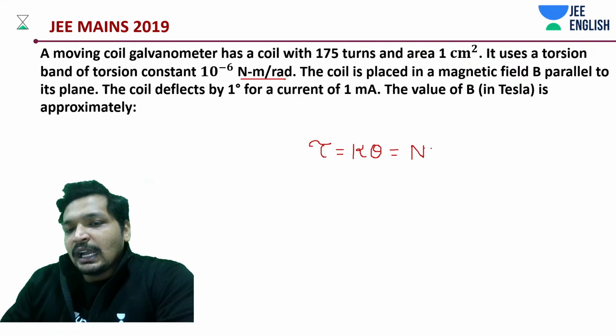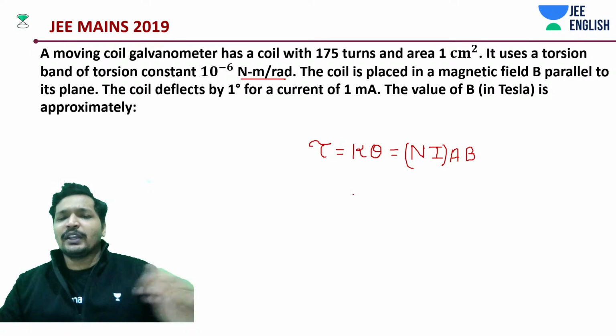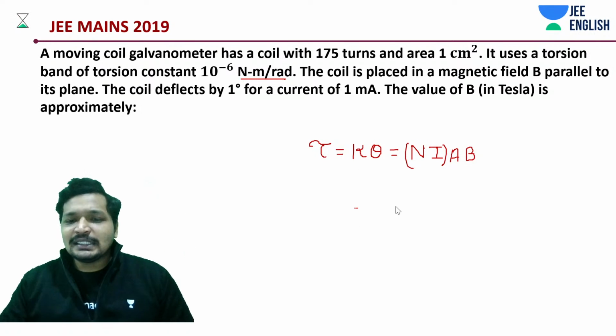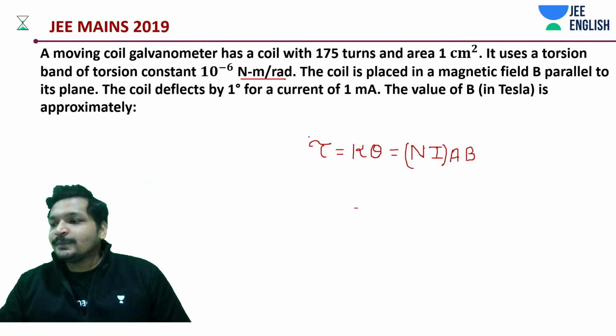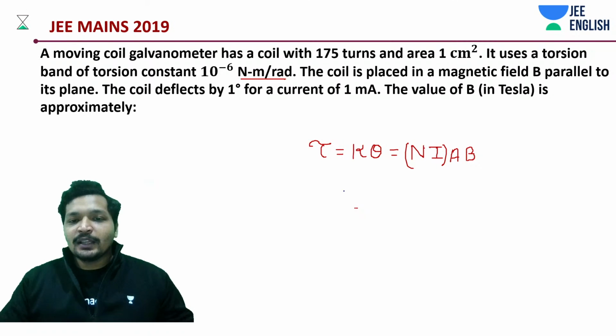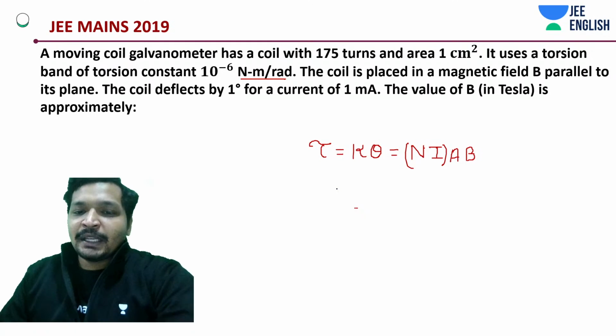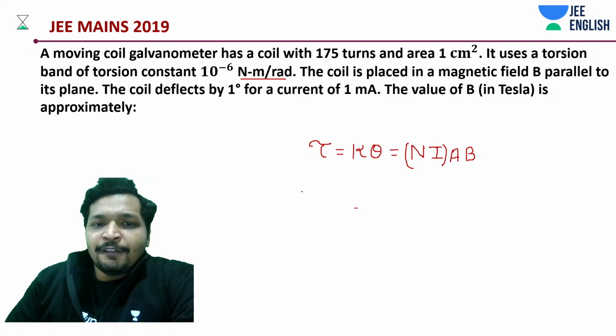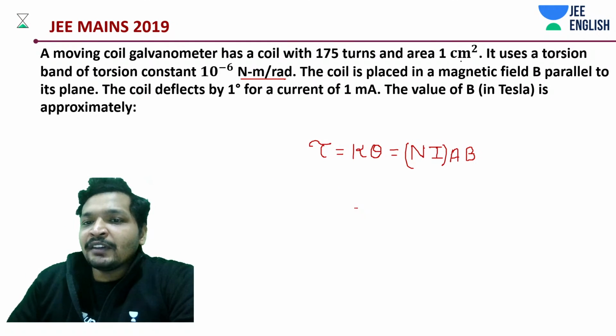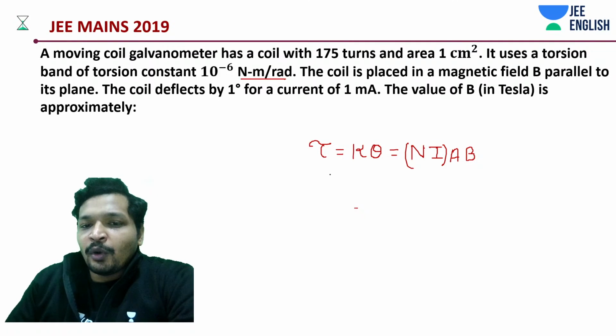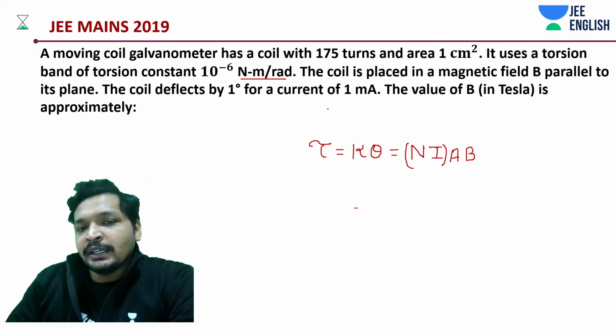N times current into A into B. Basically, moment cross B. If you haven't understood that concept yet, this is the place to understand it. That's what we need to do. End of the story. But just be careful. Let me write it down. Whatever we have in SI units, I'm not going to write down. Whatever we don't have in SI units, I'm going to write down.